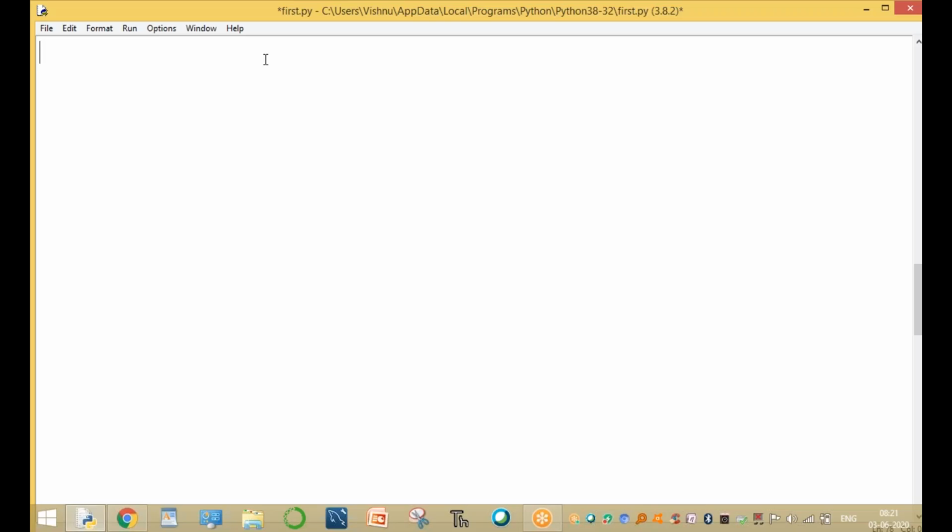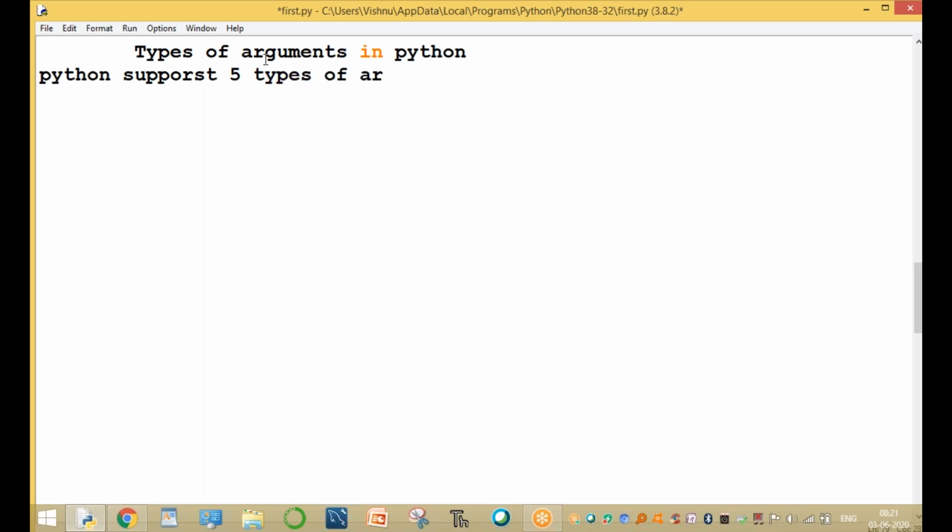Now today's new topic is different types of arguments in Python. What are the different types of arguments? Python supports five types of arguments. Number one is positional arguments. Number two is keyword arguments.